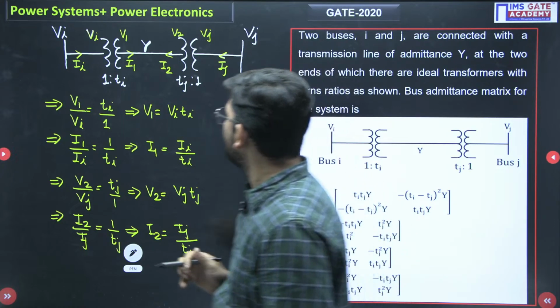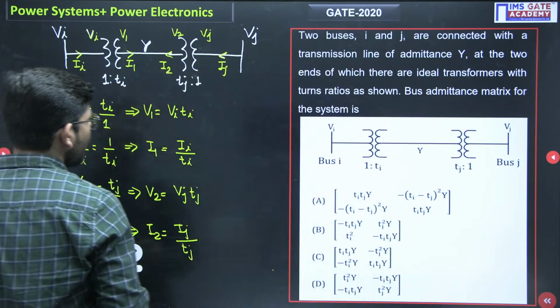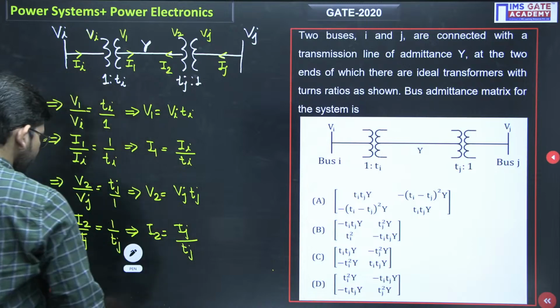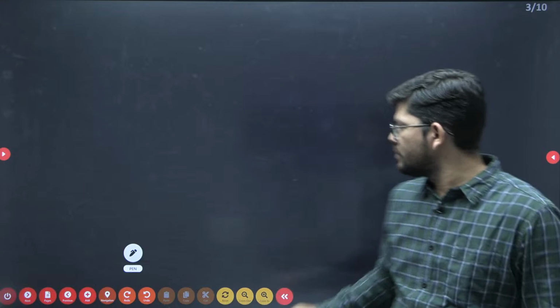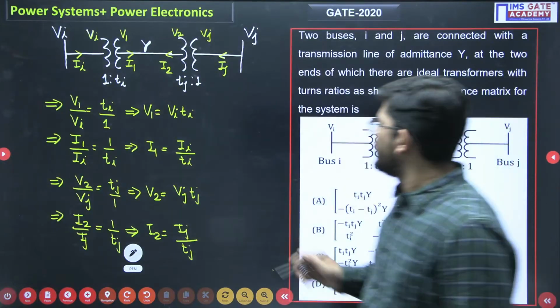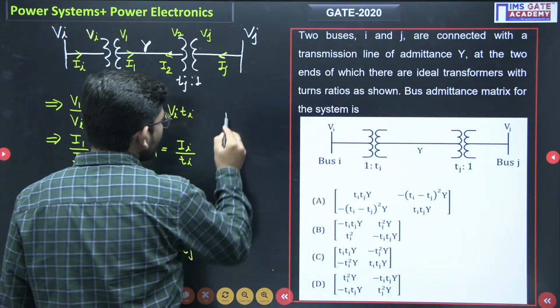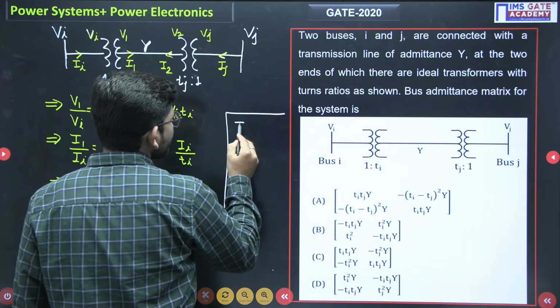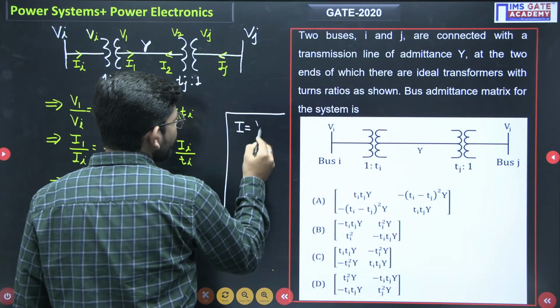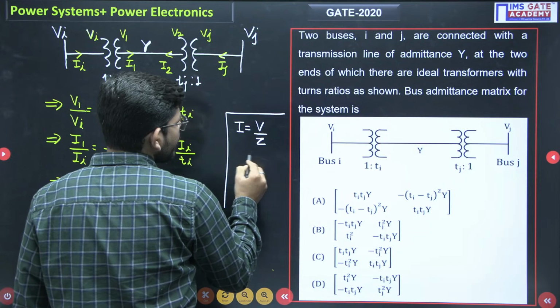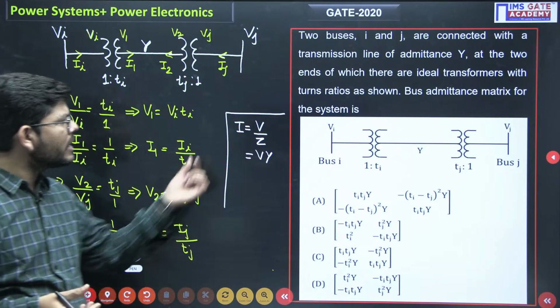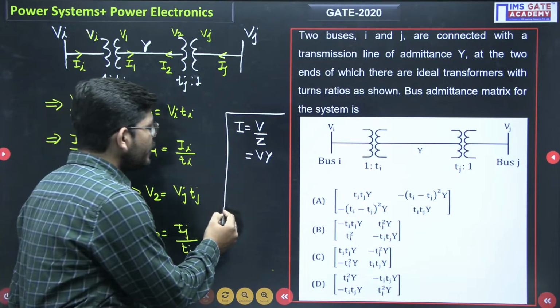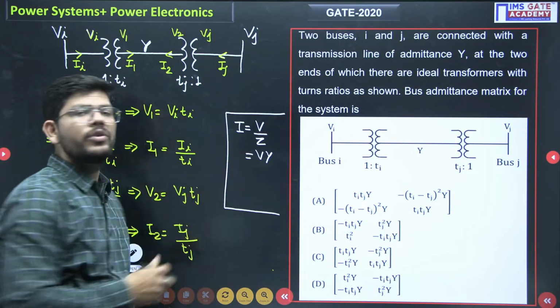So if I have to write the current I1 here, how will I write the current I1? Just see here. You know how to write the voltage and current in terms of admittance. Suppose I write I to be V by Z, where 1 by Z is Y. So in terms of admittance, the current is written as voltage into admittance.